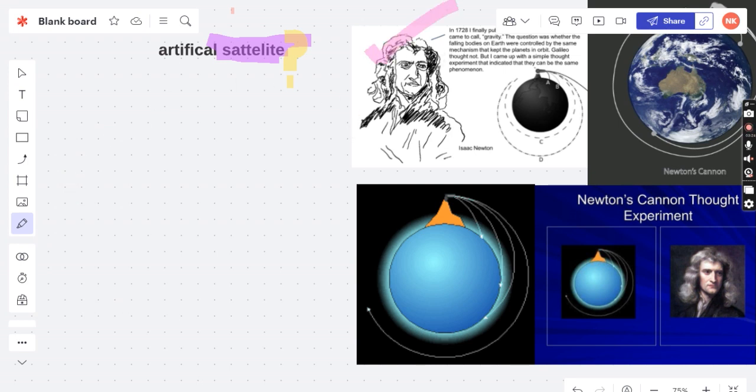If we talk about Newton's concept, he did not actually do an experiment. It was a thought experiment, though it plays a very important role because most satellites are launched through this phenomenon. The first thing to keep in mind is that Newton's satellite was unpowered.